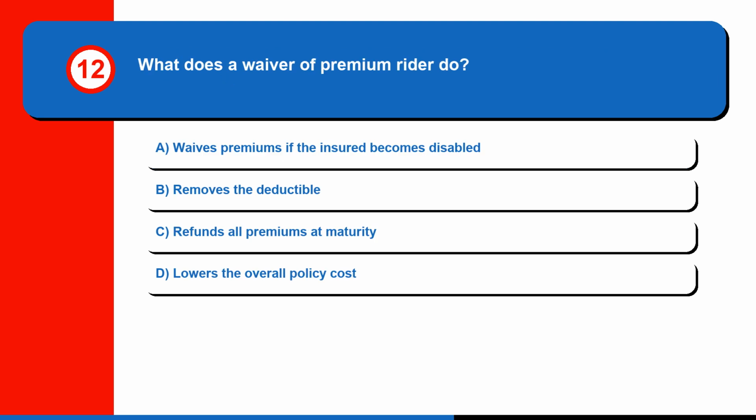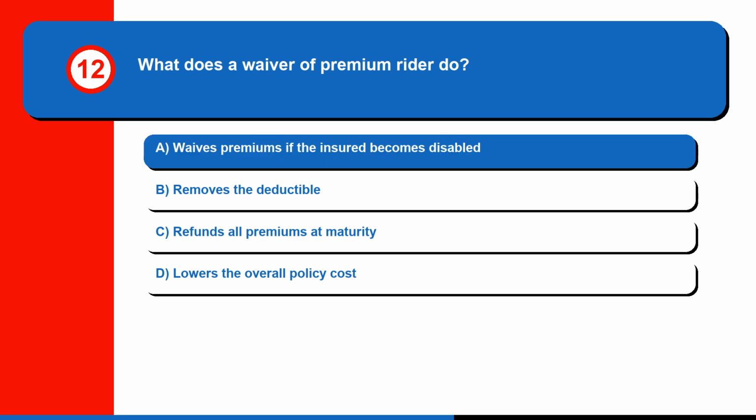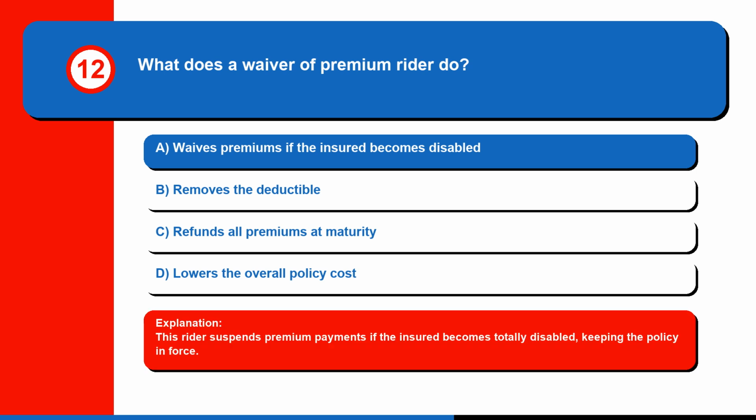Question 12. What does a waiver of premium rider do? A. Waives premiums if the insured becomes disabled, B. Removes the deductible, C. Refunds all premiums at maturity, or D. Lowers the overall policy cost. The correct answer is A. Waives premiums if the insured becomes disabled. This rider suspends premium payments if the insured becomes totally disabled, keeping the policy in force.